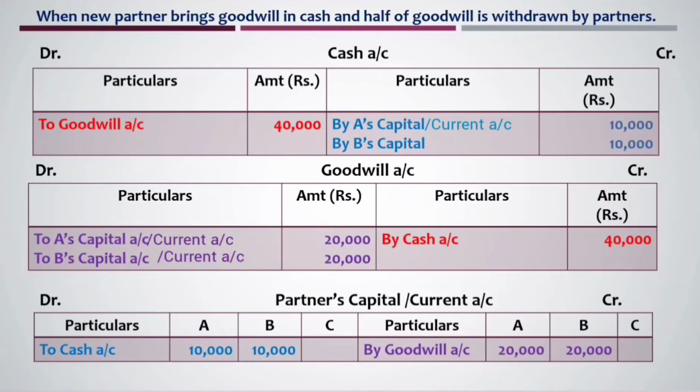So entries passed in violet color are for goodwill distributed among old partners or goodwill credited to the old partner's capital account. Then entries passed in blue color are about goodwill withdrawn, half of the goodwill withdrawn by old partners. Thus, when new partner brings goodwill in cash and half of goodwill is withdrawn, then in that case, three entries you need to pass.